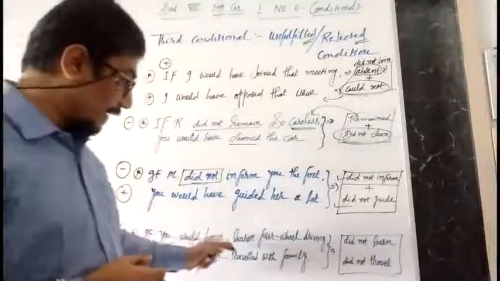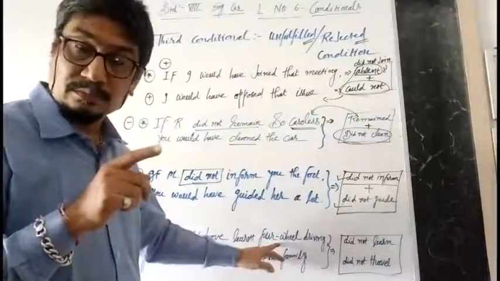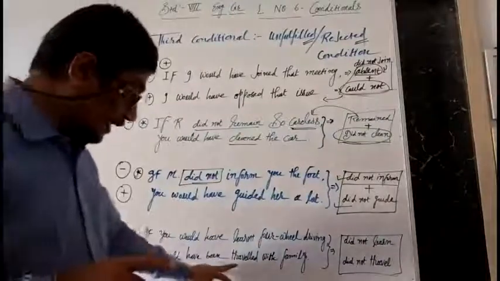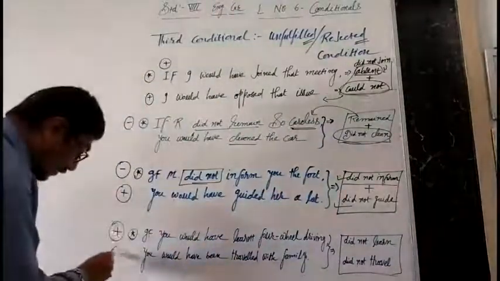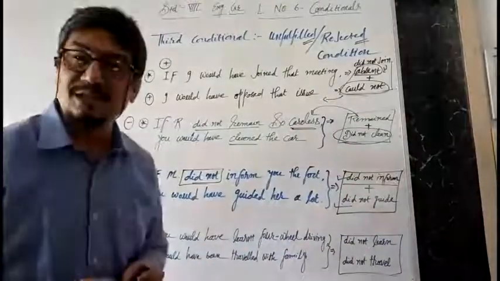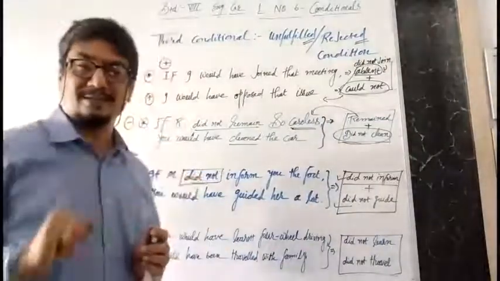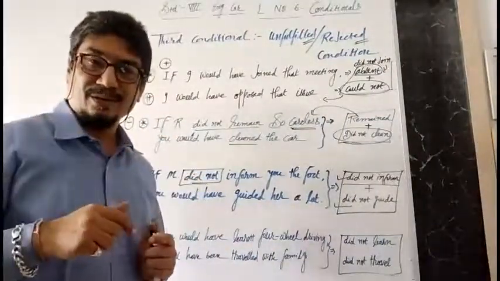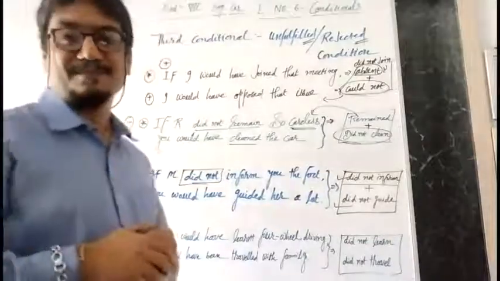If you would have learned four-wheel driving, you would have traveled with your family. The dependent action is also in positive sense, but both parts of the sentence remain with the negative approach, the negative sense. Till today you don't know how to drive a four-wheeler.